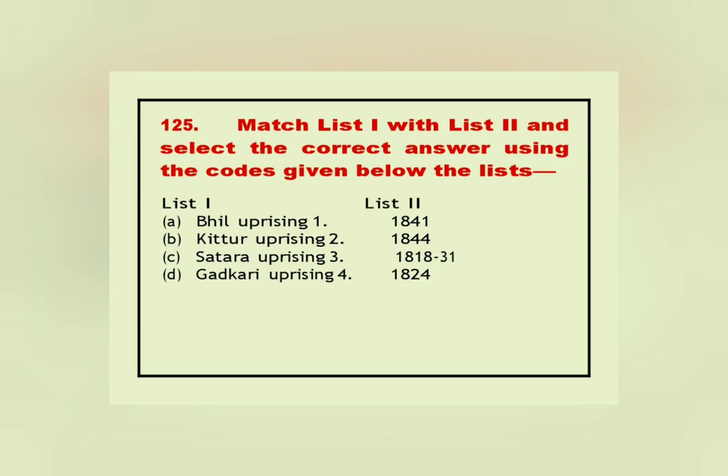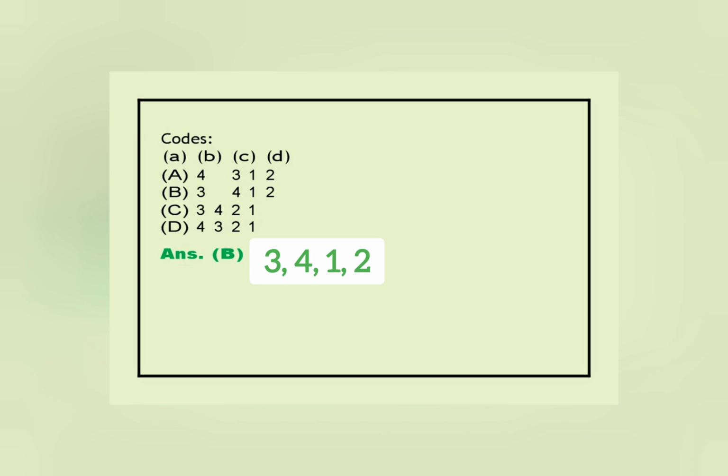125. Match List 1 with List 2 and select the correct answer using the codes given below the lists. List 1, List 2. A. Bhil Uprising, 1. 1841. B. Kittur Uprising, 2. 1844. C. Satara Uprising, 3. 1818-31. D. Gadkari Uprising, 4. 1824. Codes. Answer. B. 3, 4, 1, 2.